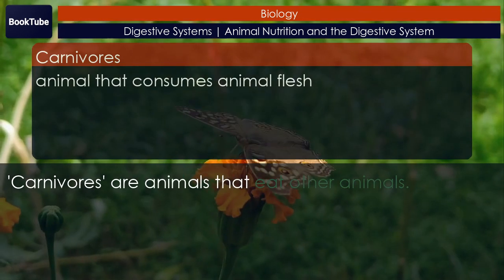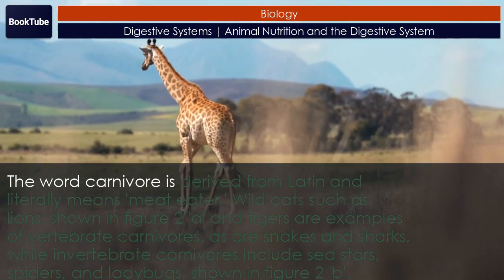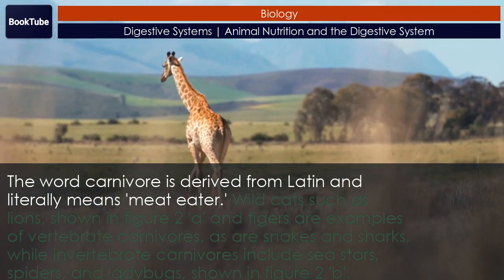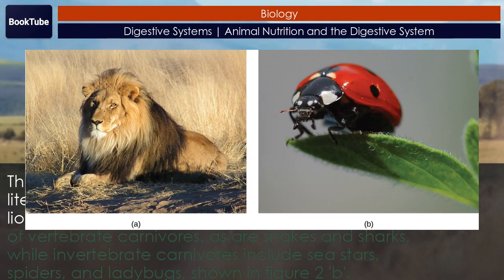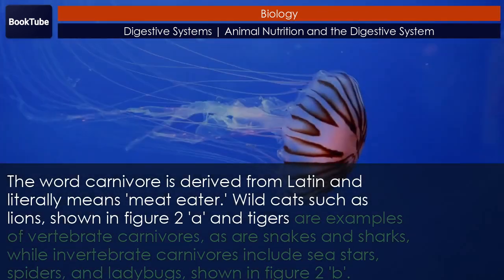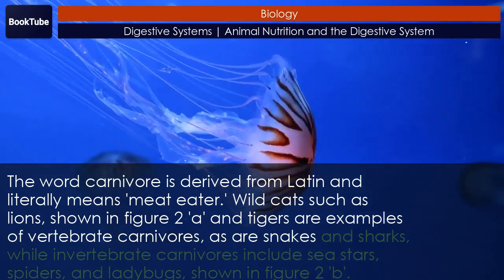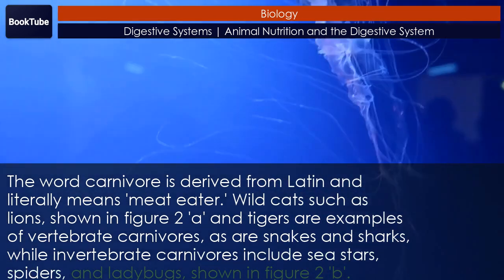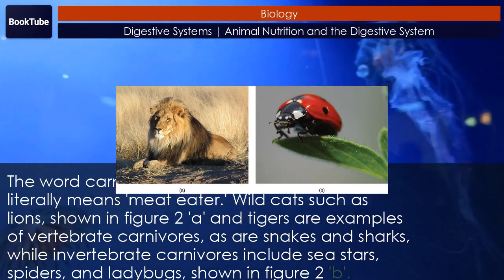Carnivores are animals that eat other animals. The word carnivore is derived from Latin and literally means meat eater. Wild cats such as lions, shown in Figure 2, and tigers are examples of vertebrate carnivores, as are snakes and sharks, while invertebrate carnivores include sea stars, spiders, and ladybugs, shown in Figure 2b.